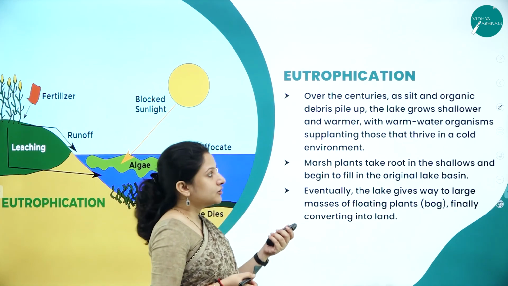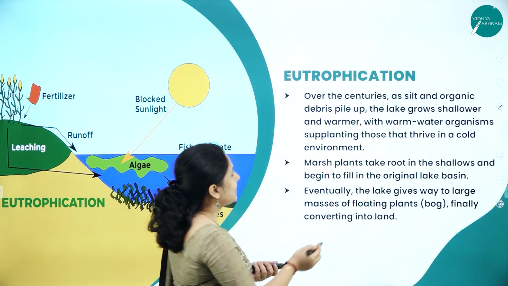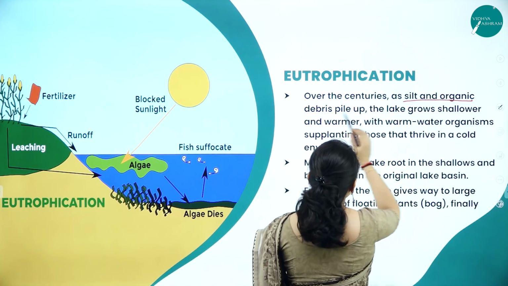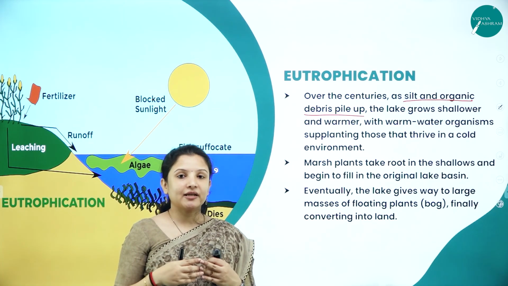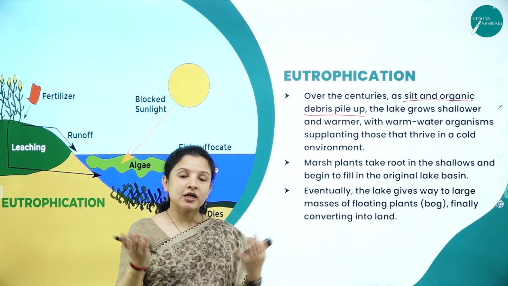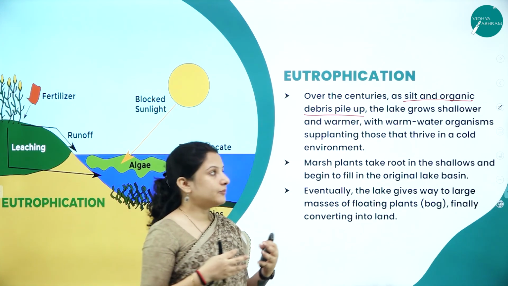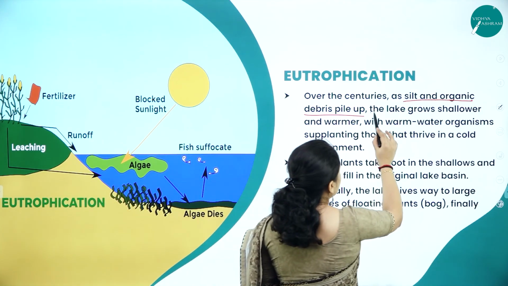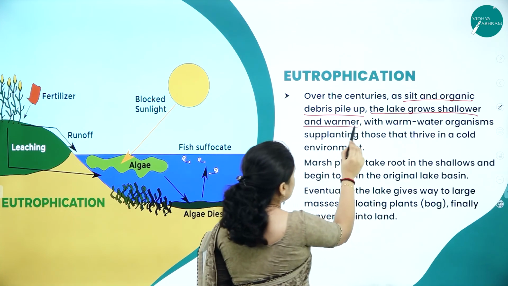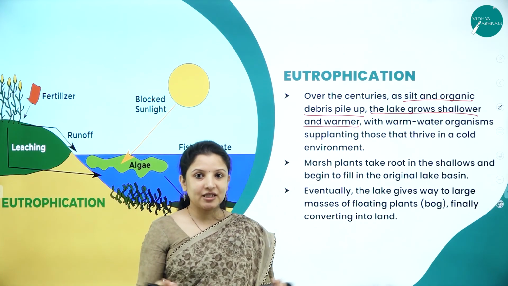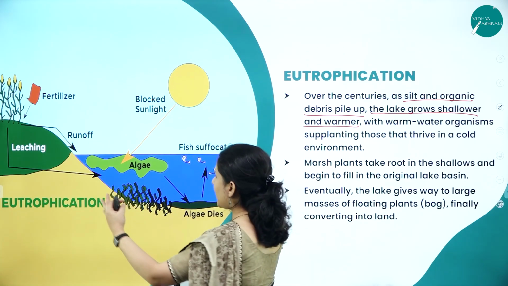How? We shall see. So over the centuries, as silt and organic debris, from these plants and animals that die and decay, add on to the silt and the debris of the lake, the lake will start to grow shallower and warmer. The lake which was deep, because of the addition, now what will happen?